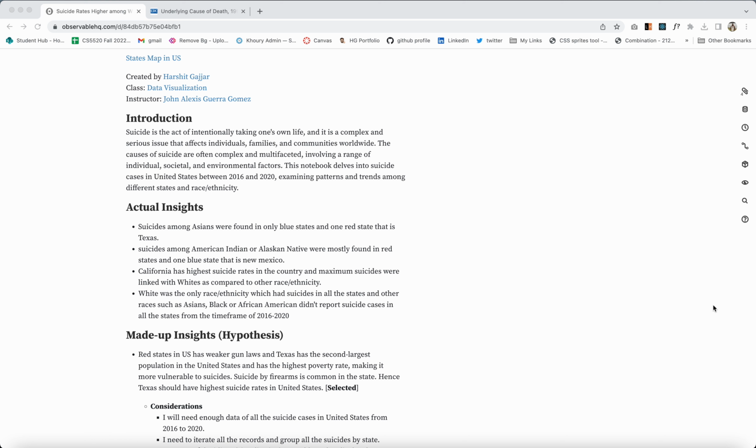So, in this notebook, we'll be discussing the trends and the patterns in the suicides in the United States from the year 2016 to 2020.